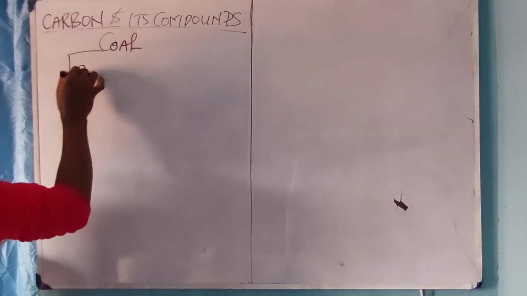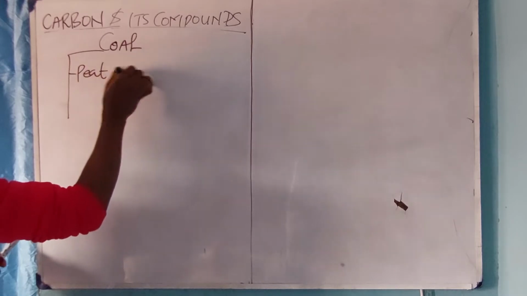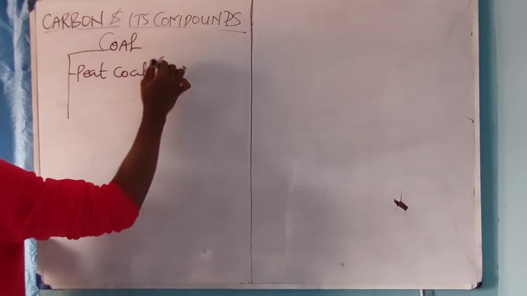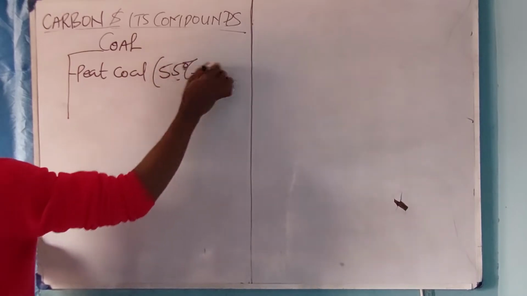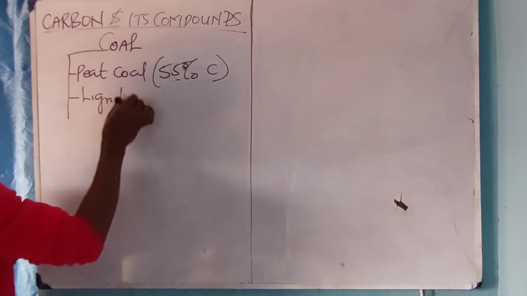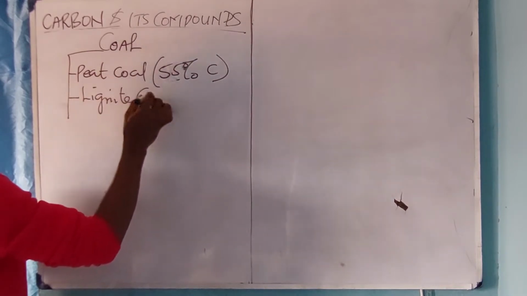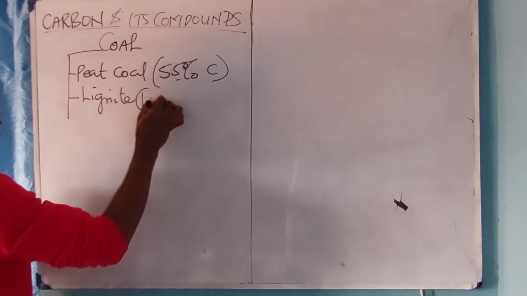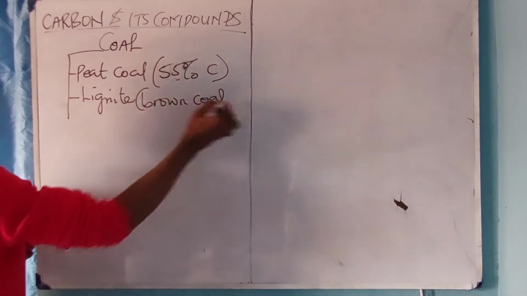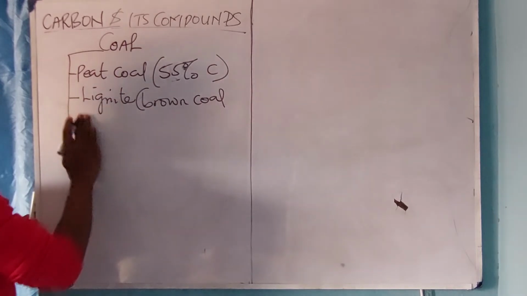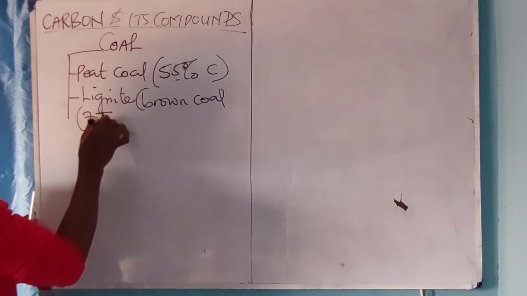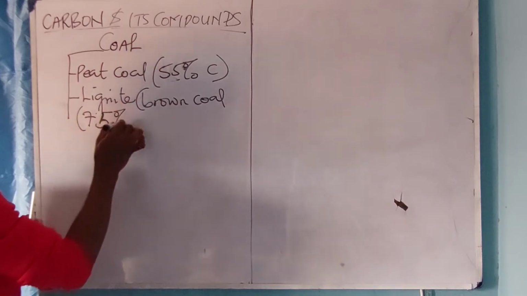We have the peat coal. This peat coal is made up of 55% carbon. Then the lignite coal, which is otherwise called the brown coal, is made up of 75% carbon.